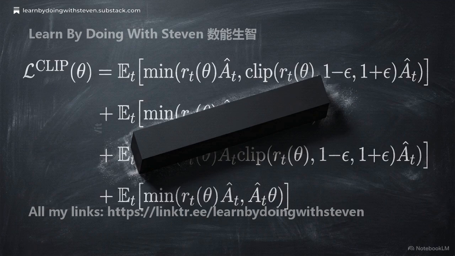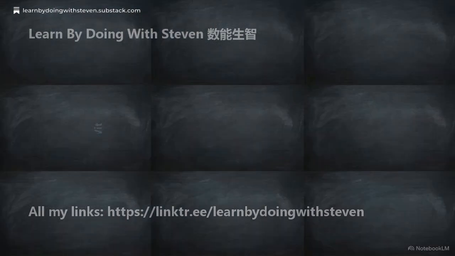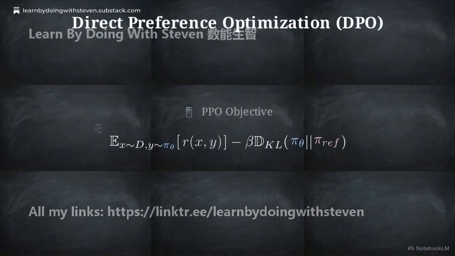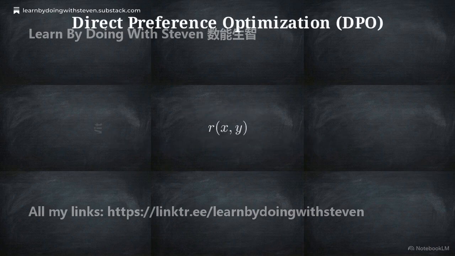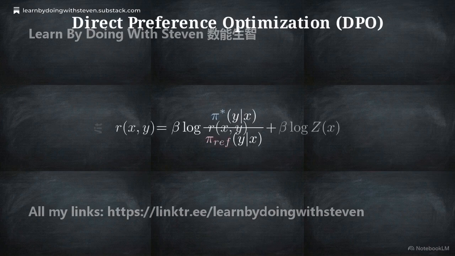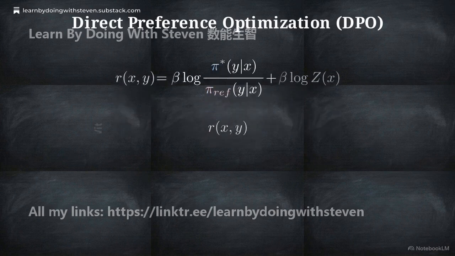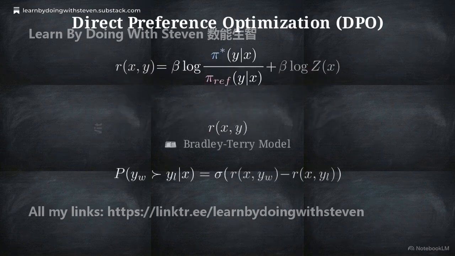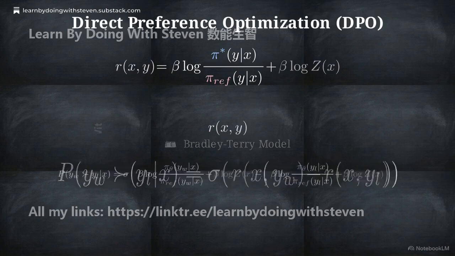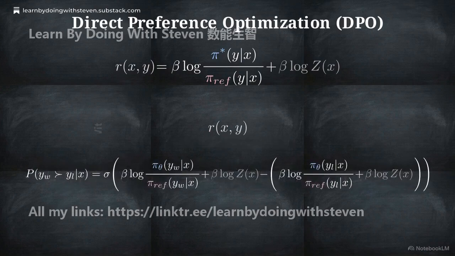This computational friction led researchers to ask a specific question: can this reinforcement learning objective be solved entirely without maintaining a separate reward model? The answer is direct preference optimization. The initial mathematical leap, shown in this derivation, assumes the policy is a non-parametric function. This allows us to cleanly extract the reward term, r of x,y, straight out of the PPO objective. By isolating the reward, it can be completely rewritten. The reward is now expressed strictly as a function of the optimal policy and the SFT reference policy.